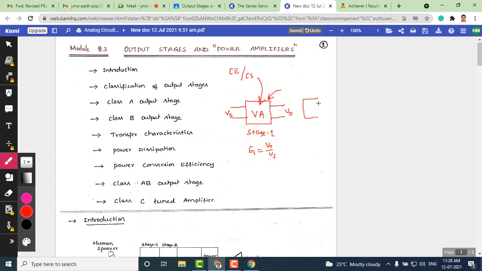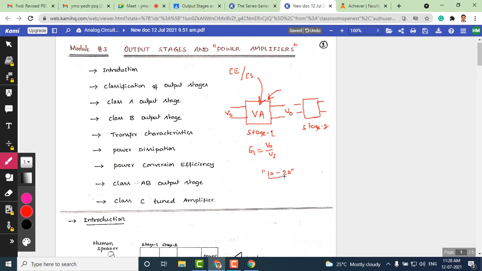We will have identical stages like this. This may be stage 2, the same circuit you see in stage 1 replicated for stage 2. Like this, we can use 10 stages or 20 stages in an amplifier.